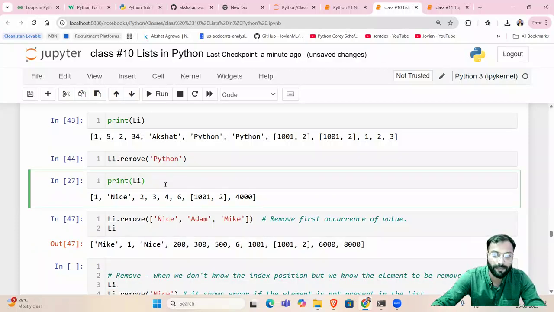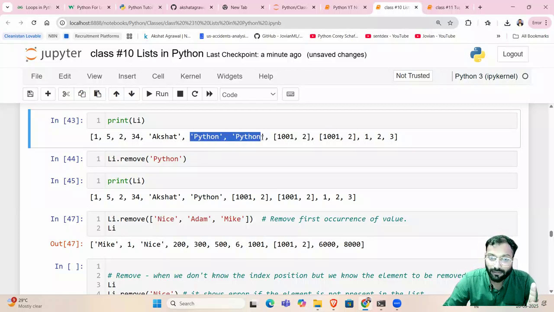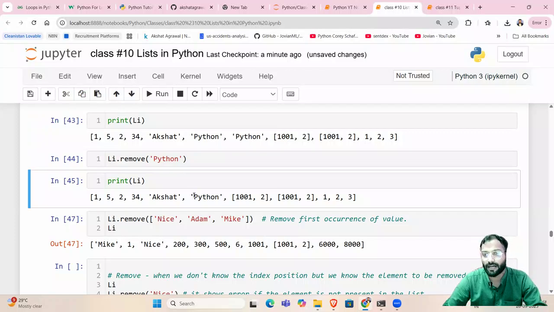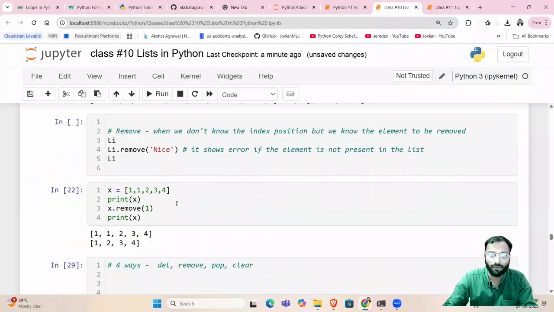See, now if I print li, only one Python is deleted. Also there is one catch. Python was duplicated, but only one Python has been deleted. The second Python is still there. So li.remove will remove the element you are asking for. This is the purpose of remove. Del is when you know the index. Remove is when you don't know the index but you know the value. So this is about the remove function.